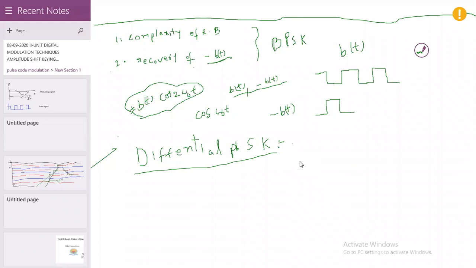That's why here we can overcome those two problems by using differential phase shift keying. So in the differential phase shift keying here,